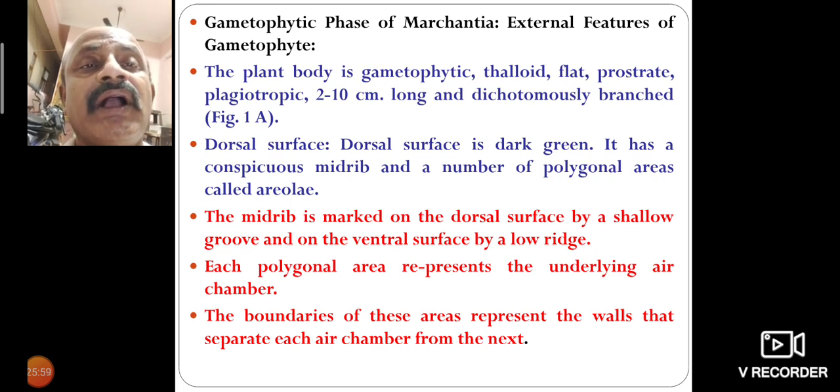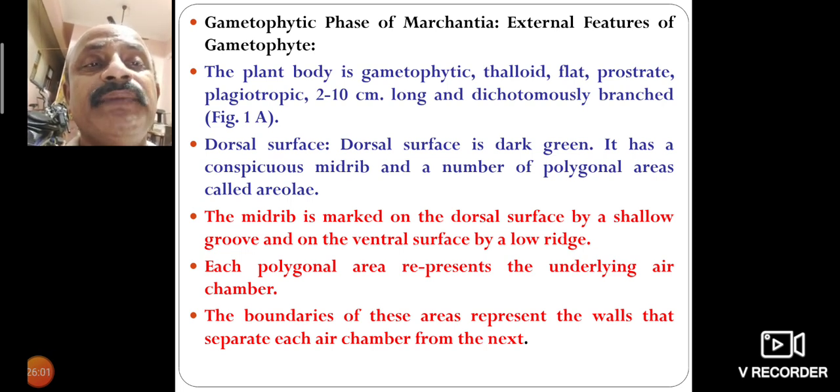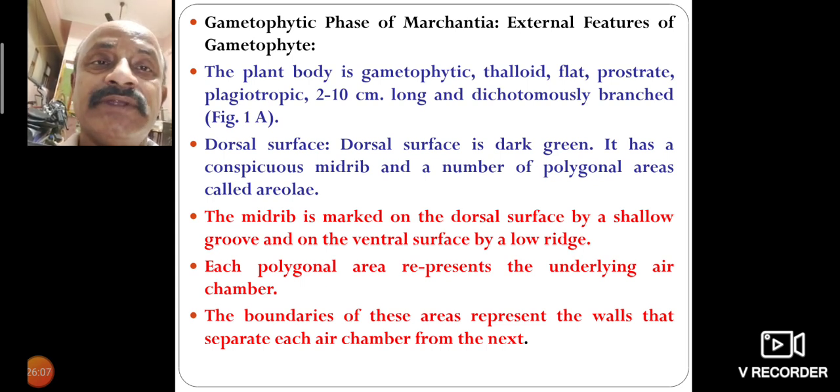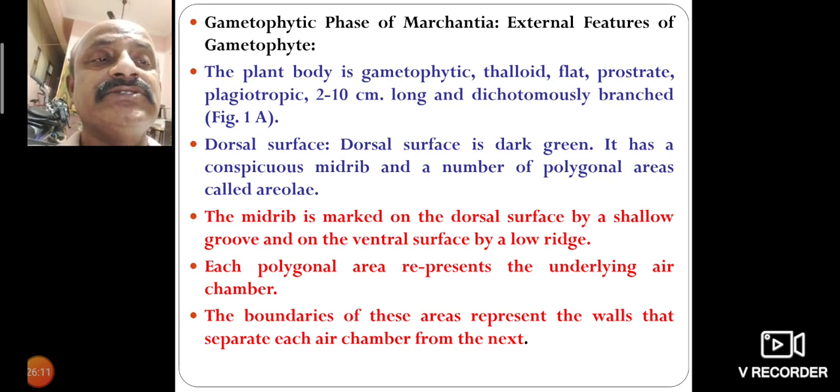It has a conspicuous midrib and a number of polygonal areas called areolae. The midrib is marked on the dorsal surface by a shallow groove and on the ventral surface by a long ridge.